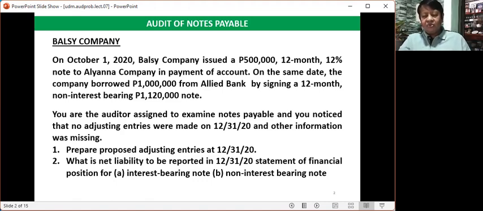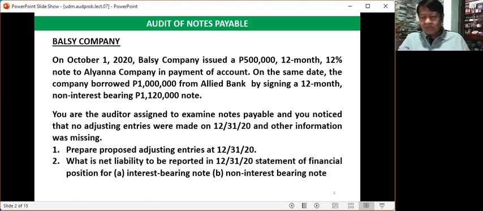So the auditor will propose to Balsi the possible adjusting entries. It is up to Balsi whether they will comply with the proposal of the auditor. That is why you may notice in auditing problems, we are using the word proposed when it comes to adjusting entries.